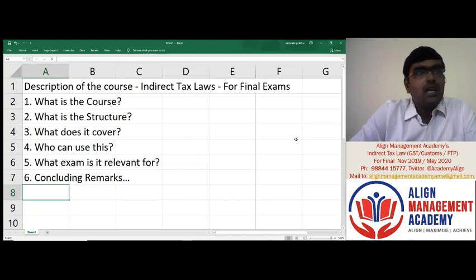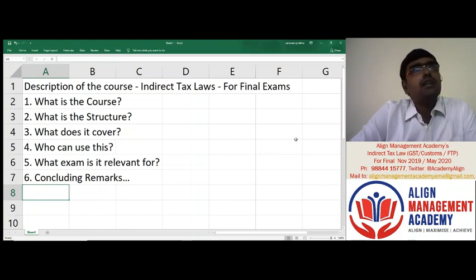Now you would immediately ask me a question, then why are you not covering the SGST Act, sir? The State GST Act is not covered due to 2 reasons. Reason number 1, the SGST Act is not covered separately in your CA material as well. CA issued material also does not cover the SGST Act separately. That is the foremost reason.